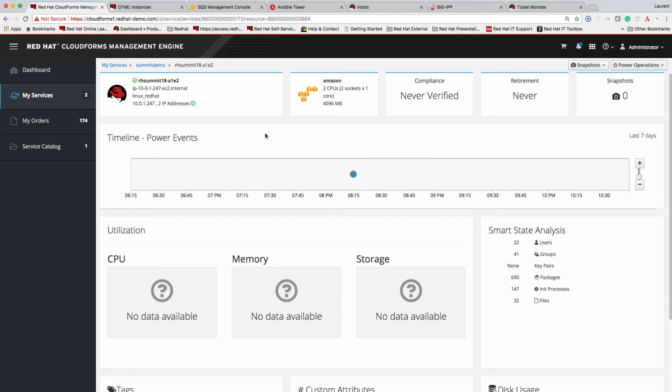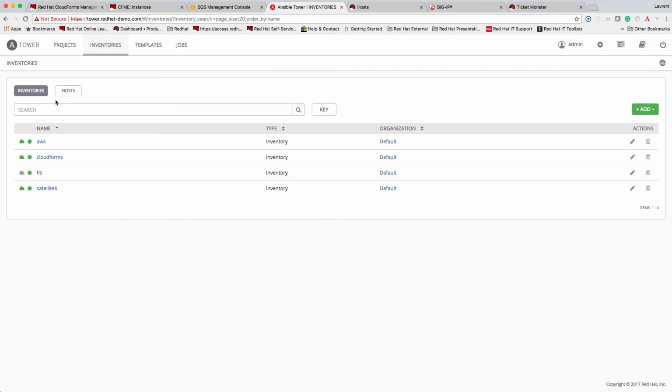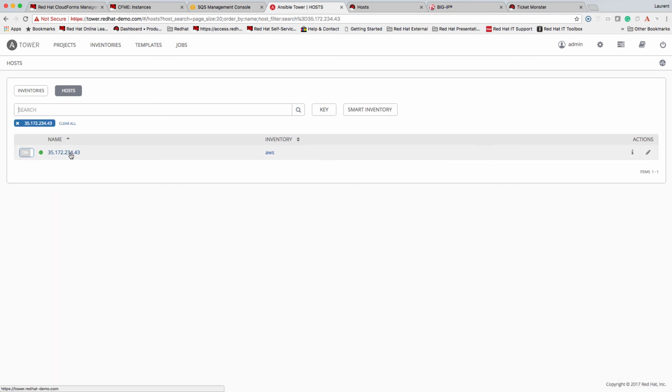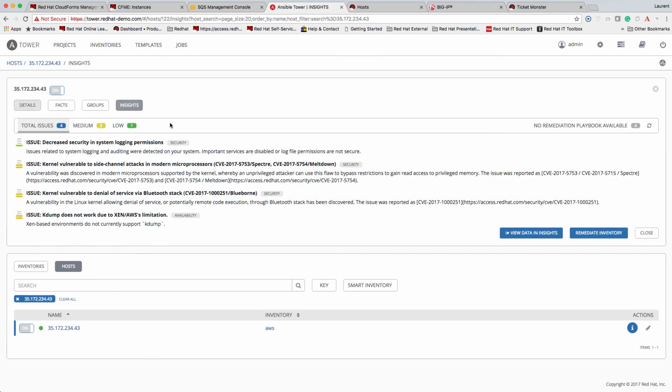Next we're going to check out the integration between Ansible Tower and Red Hat Insights. This is going to enable us to remediate issues with specific hosts we deployed. One of the nodes we deployed is the 43 host, and we see we have an Insights button. We can click on that and we see what's wrong with that specific host.